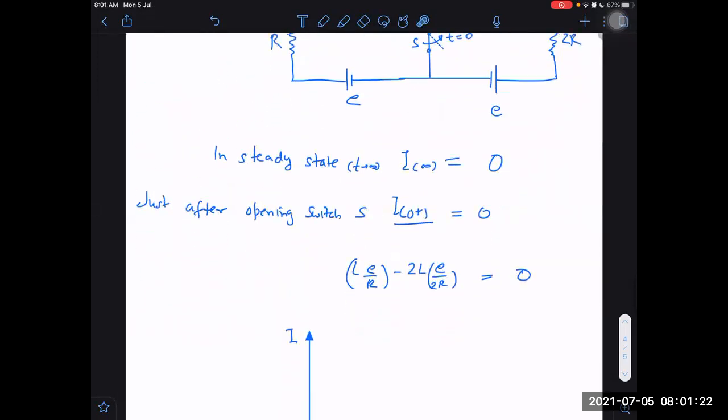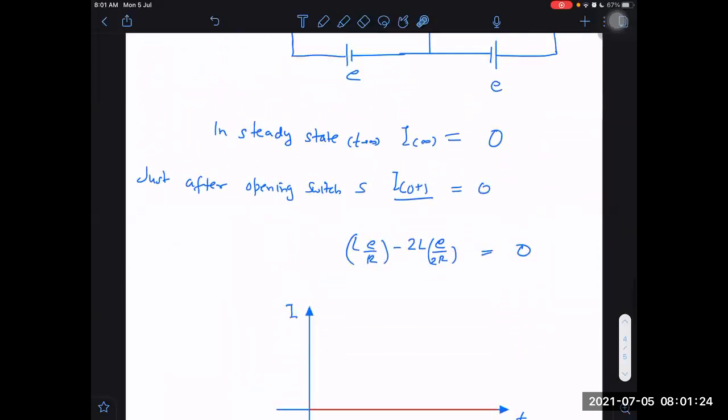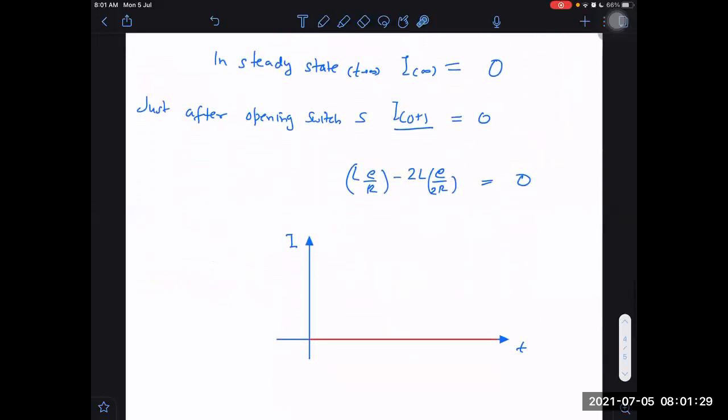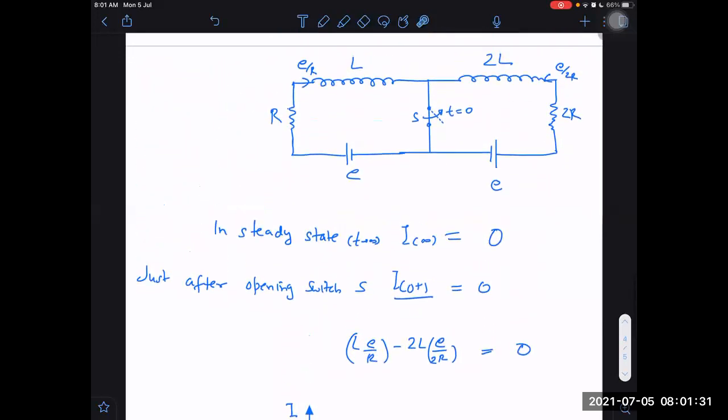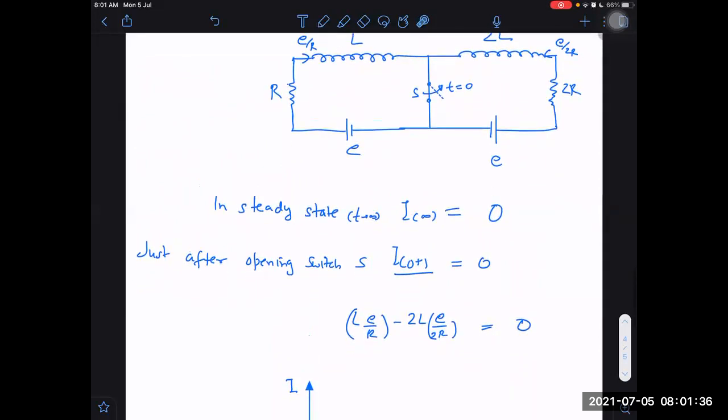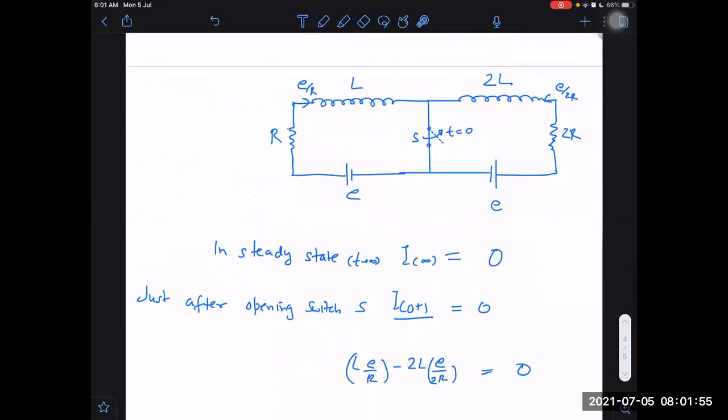EMF will always be 0 when the switch is open. Where will this energy go? No, what you said, EMF is always 0 when the switch is open. Let me think, which EMF you are talking about? Not necessarily. If I change it to 2E, why would the EMF be 0 in this loop? No, sir, in that case, I was saying E and E. Then it is 0. If it is E and E, then the EMF is 0, right? But not always.